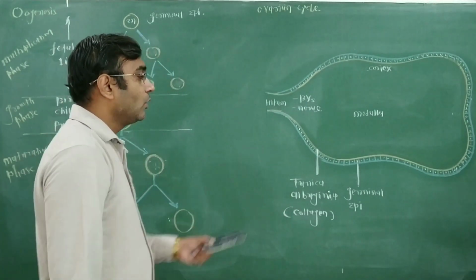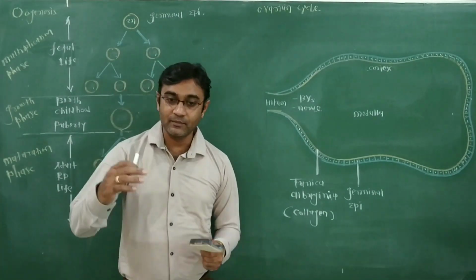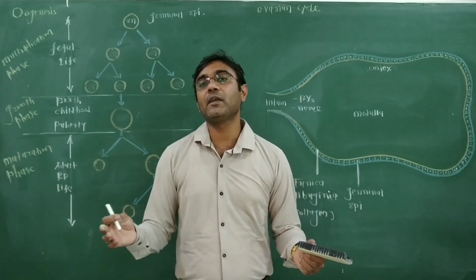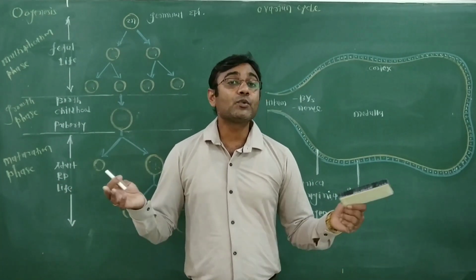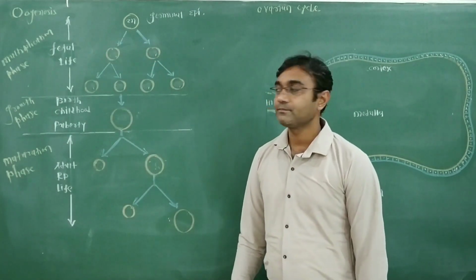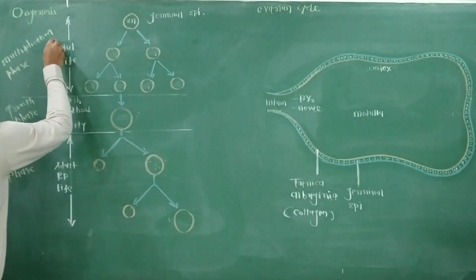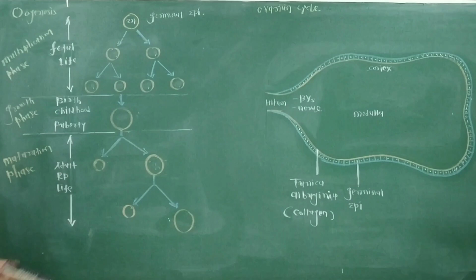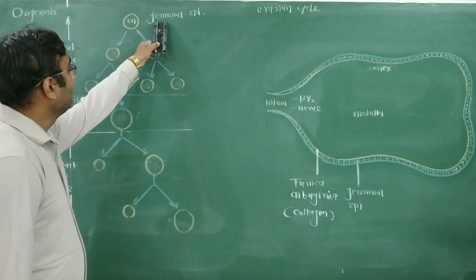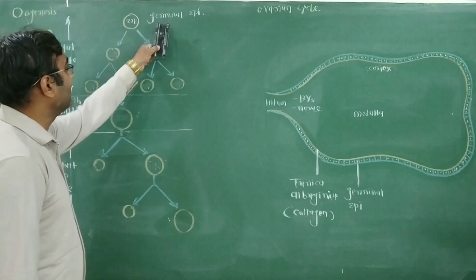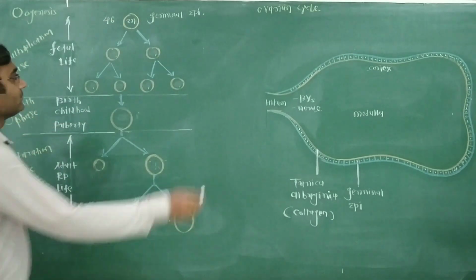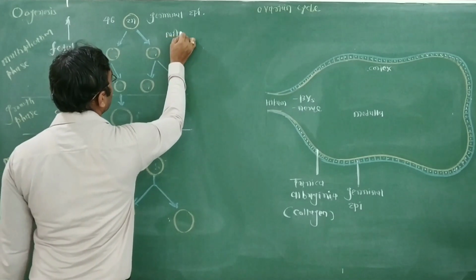Now, the oogenesis procedure is in many ways different from spermatogenesis, because spermatogenesis begins after puberty in males, whereas oogenesis begins during the fetal life of the female, in the embryonic condition. When the female child is in the embryonic age, at that time in each ovary the germinal epithelial cells, which are diploid with 46 chromosomes, start to divide by mitosis.